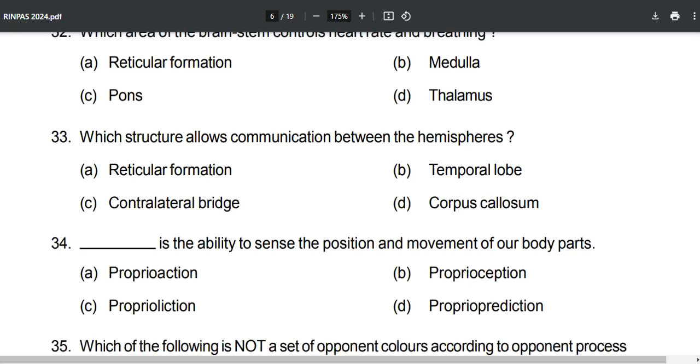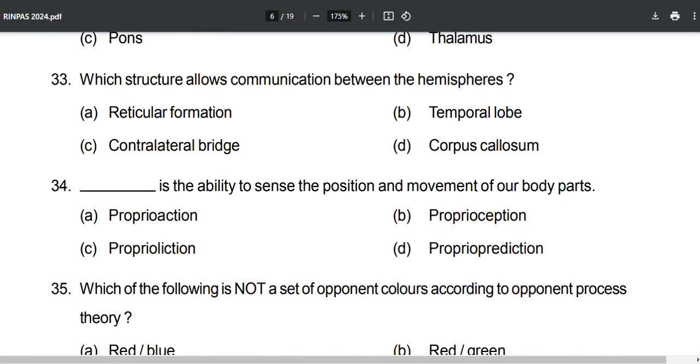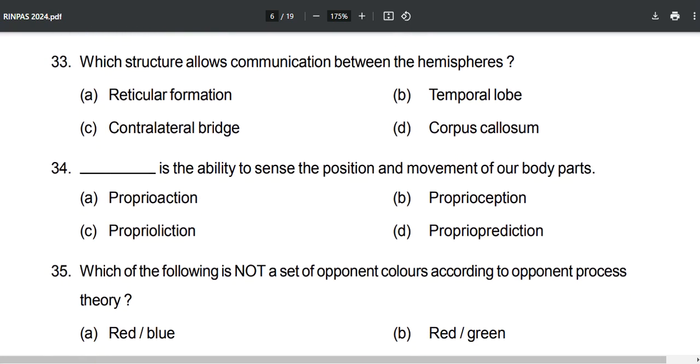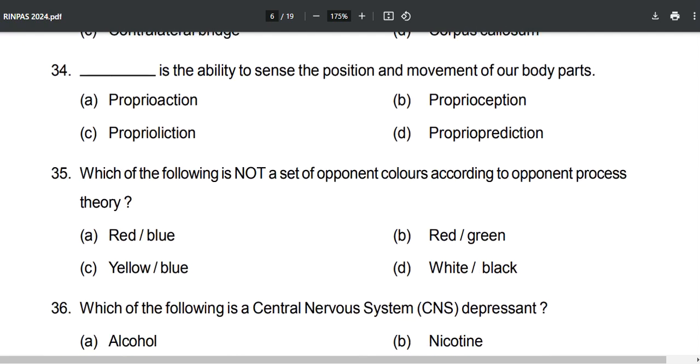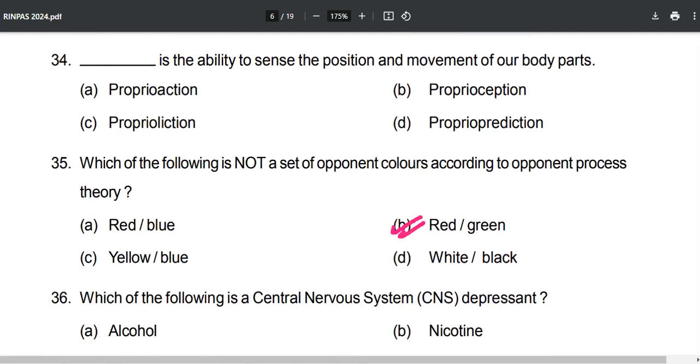Now, the next one is again directly from the NCERTs, we can say. Yes, the question is from the NCERT and the C book as well. Now, this is the ability to sense the position and movement of our body parts. Now see the options. Proprioception, no. Proprioprediction, no. It is proprioception.